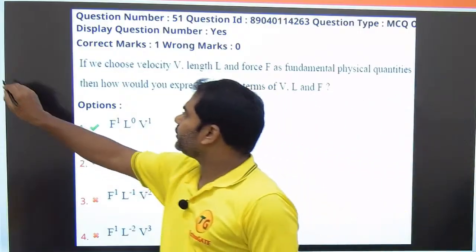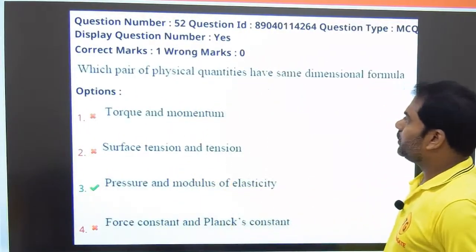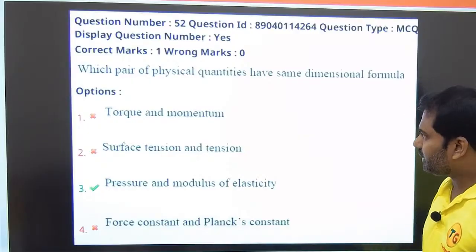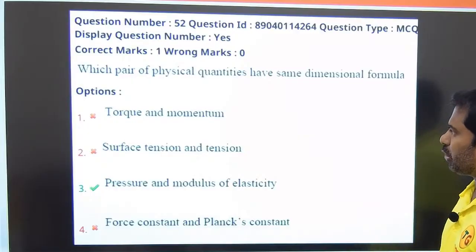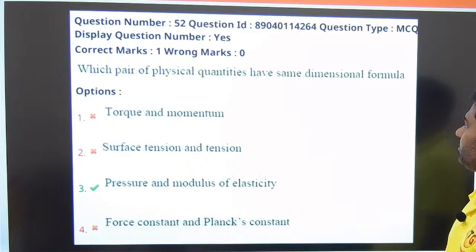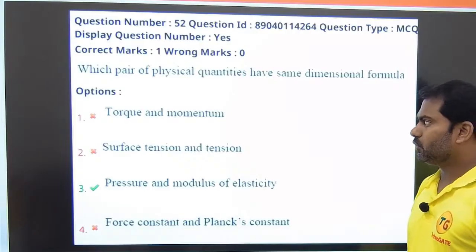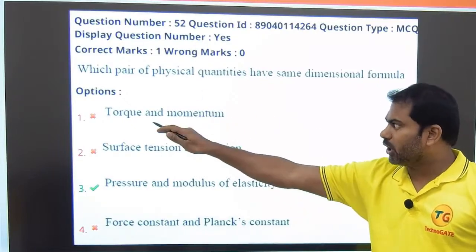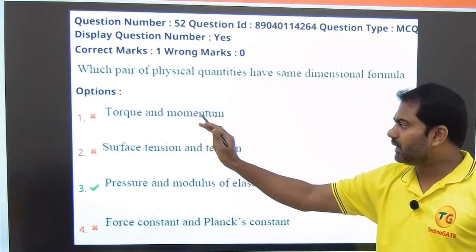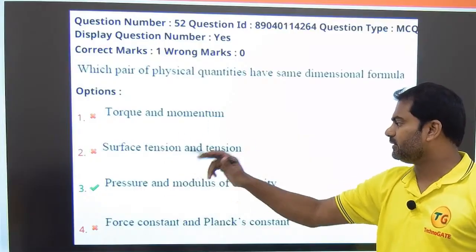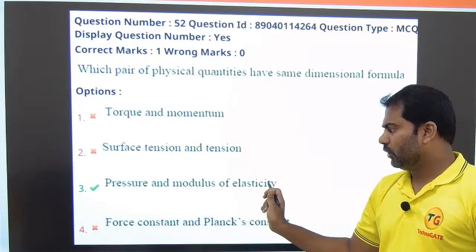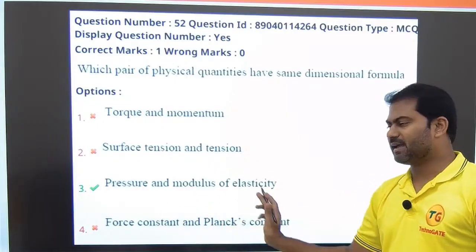Let us proceed to the next question. This question is also based on dimensional formula. It is given: which pair of physical quantities has the same dimensional formula? The first option is torque and momentum. The second option is surface tension and tension. The third option is pressure and modulus of elasticity. The fourth one is force constant and Planck's constant.